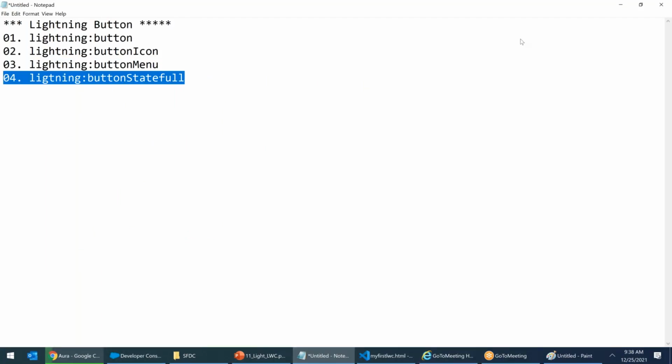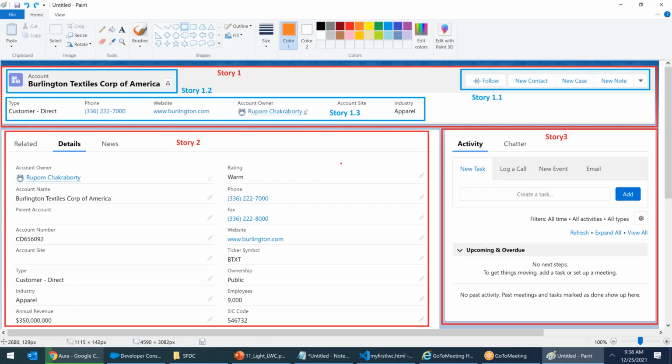As of now, for today's class, can we all complete story 1.1 now? Yes, Rupam. Story 1.1 consists of a button plus a menu item. We know how to create a button. We know how to create a menu item. And I don't see the buttons in red, green, or blue color, so I don't need to use any variant. I need to use an icon, a plus icon. That means I have to go to the Lightning Design System and look for the plus icon.